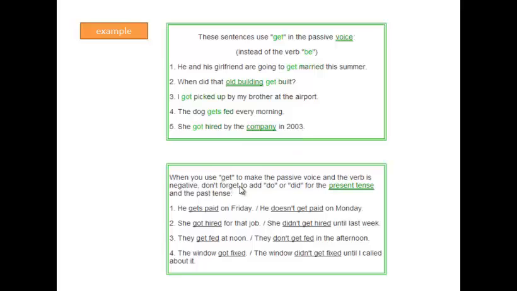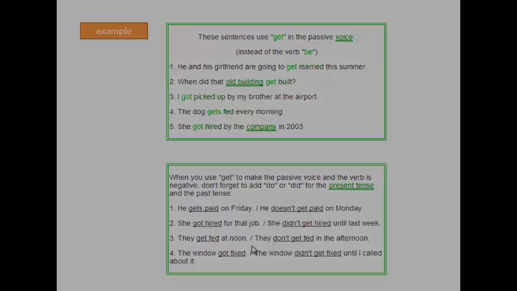When you use get to make the passive voice and the verb is negative, don't forget to add do or did for the present tense and the past tense. He gets paid on Friday, or he doesn't get paid on Monday. She got hired for that job, or she didn't get hired until last week. They get paid at noon, or they don't get paid in the afternoon. The window got fixed. The window didn't get fixed until I called about it.